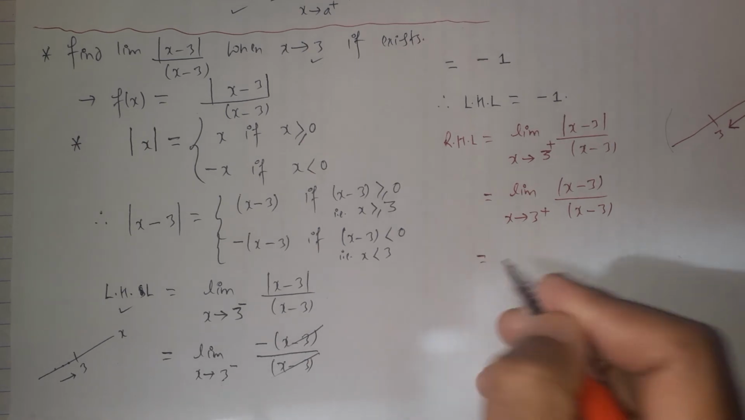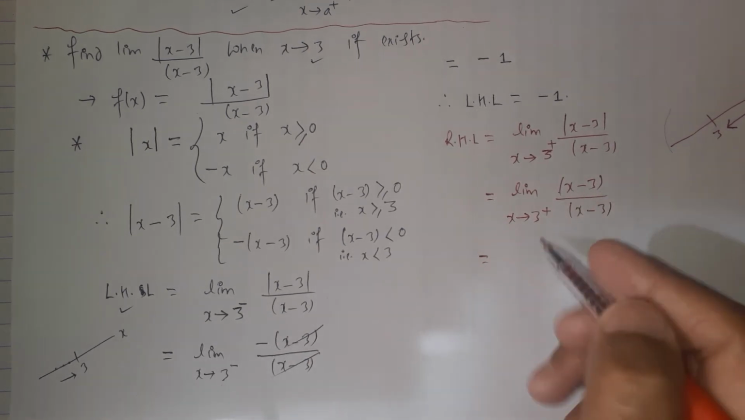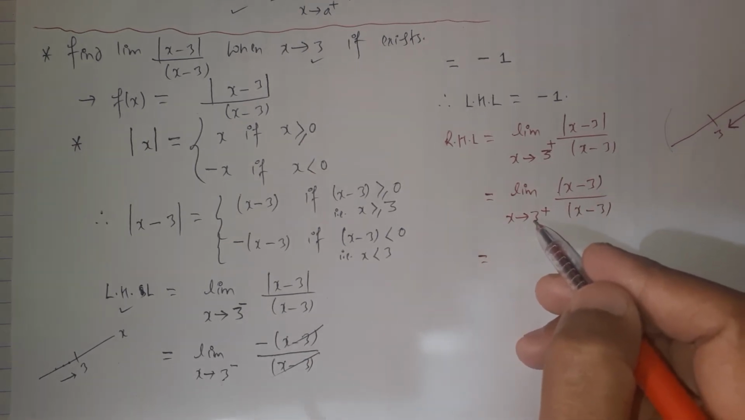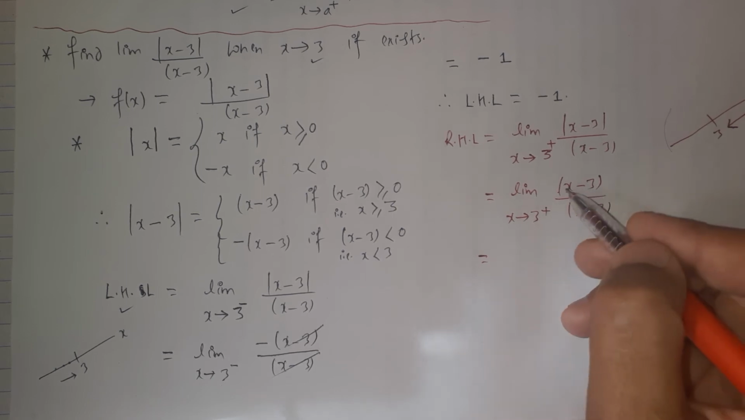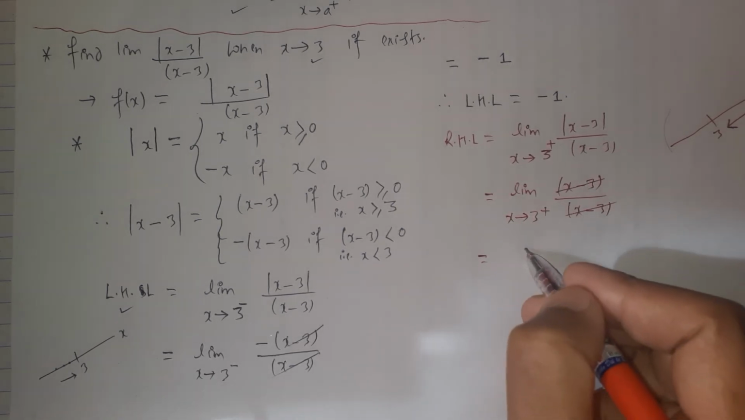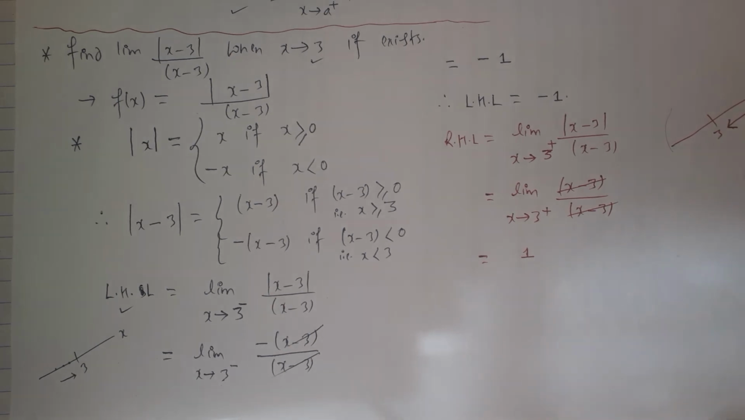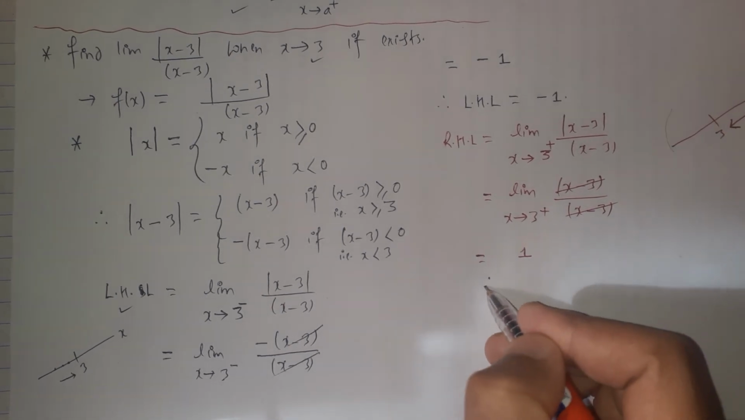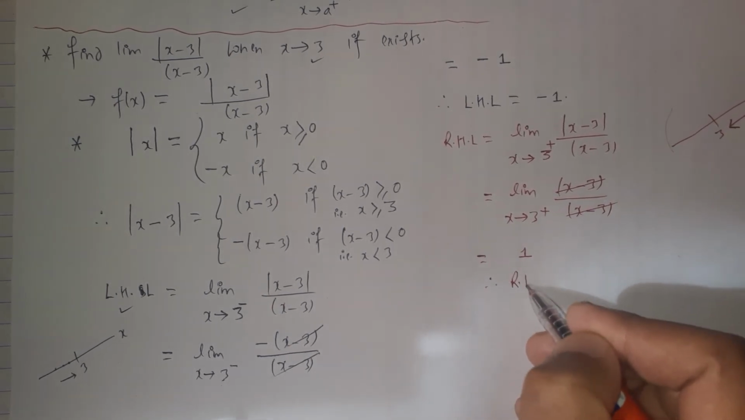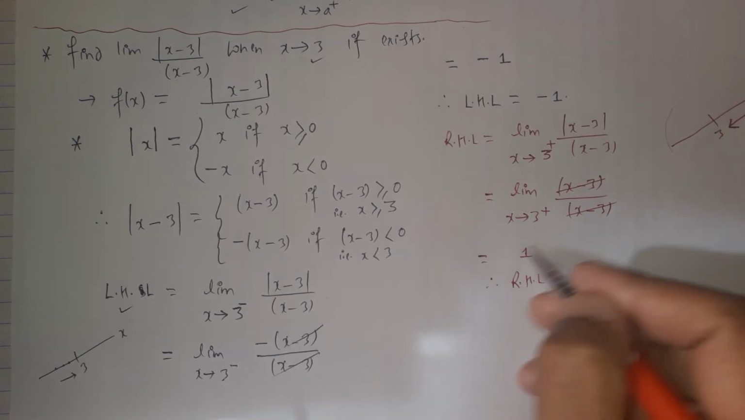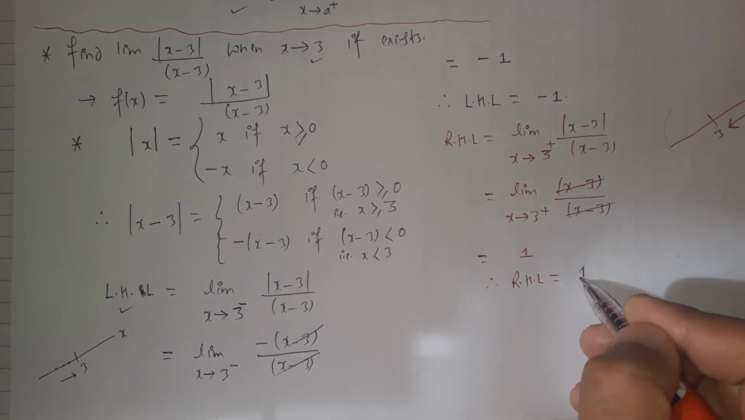Let's simplify it. Here is the same term. We are going to take the values of the x just greater than 3, so these terms will be cancelled out, and the final value will be 1. Therefore here we also calculate the value of the right hand limit, which exists here, and it has the value 1.